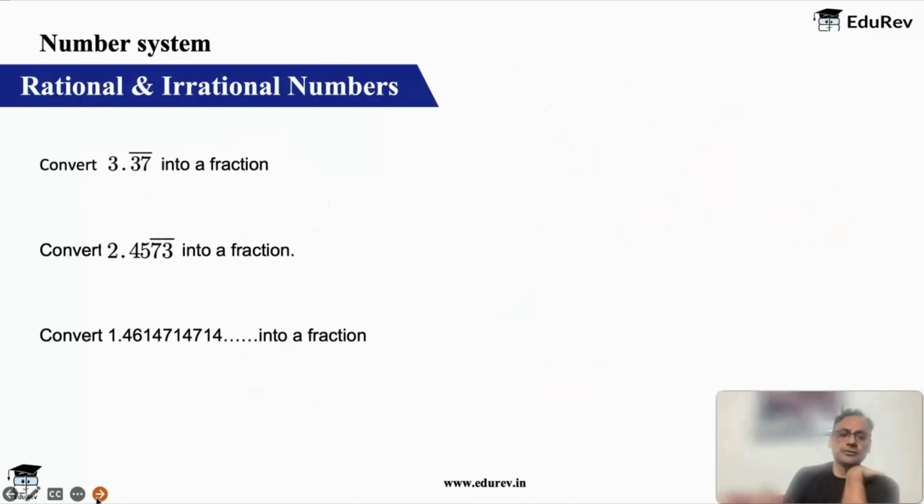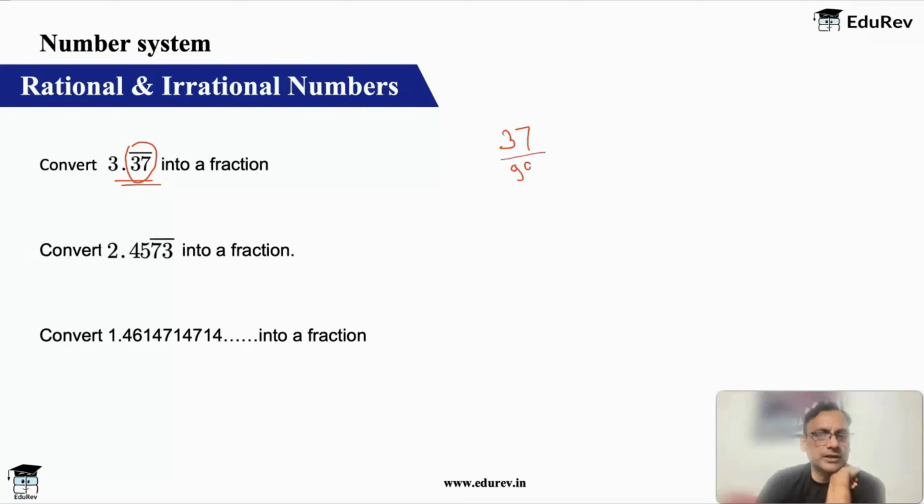Okay. So first look at rationally irrational numbers. 3.37. We want to convert this to a fraction. I told you 37. Just focus on 37. This is a pure recurring. So you write 37. And the period is 2. There are 2 digits which are recurring. So you have 2 9s in the denominator. So this is the equivalent of 0.37 recurring. And you have a 3 before decimal. So you put a 3 here. So this is your number.